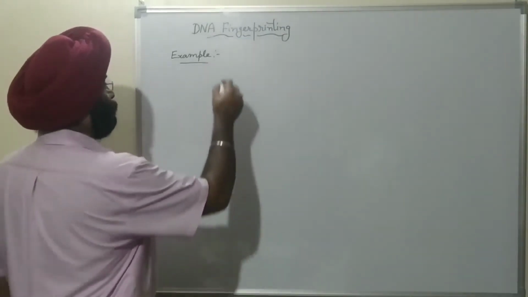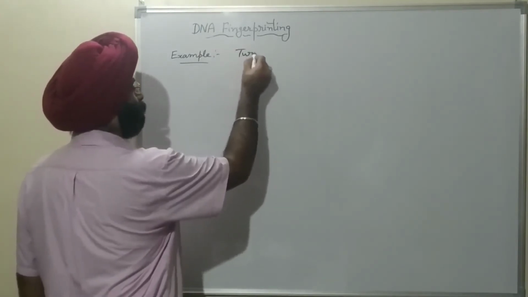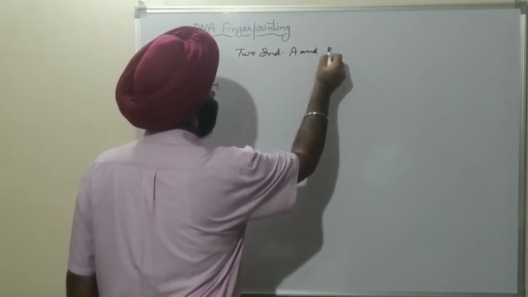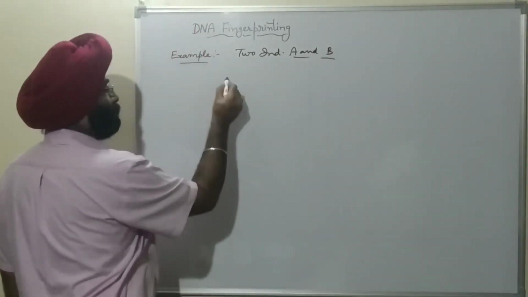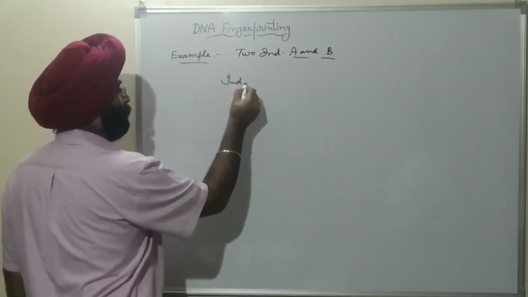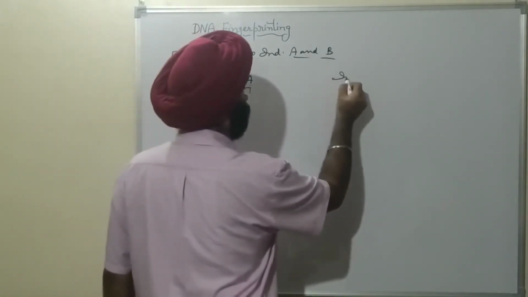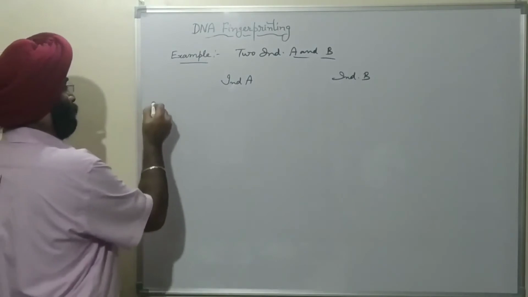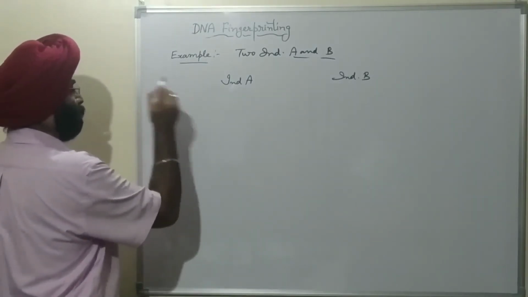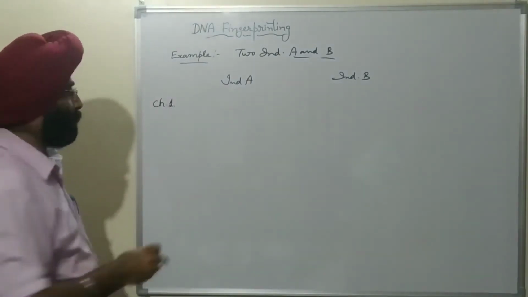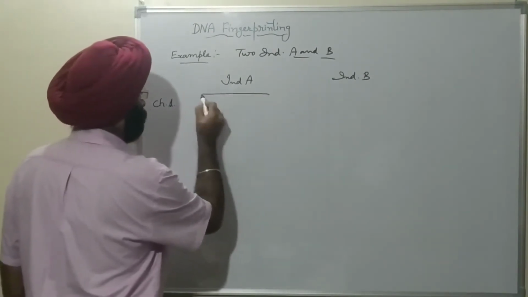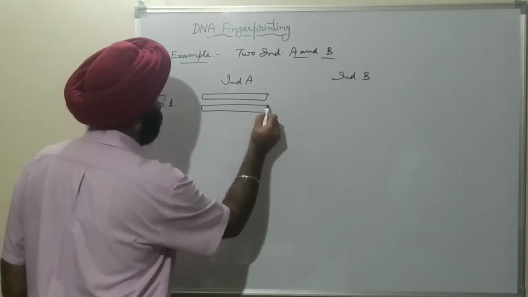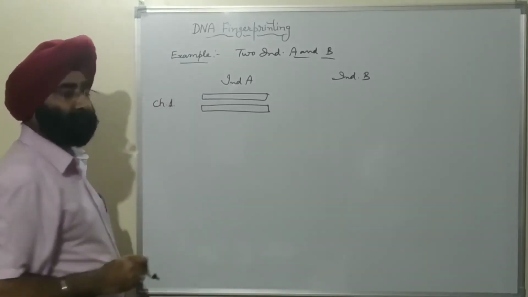Suppose there are two individuals, A and B. This is the chromosome number 1 of individual A, this is the paternal chromosome and this is the maternal chromosome.